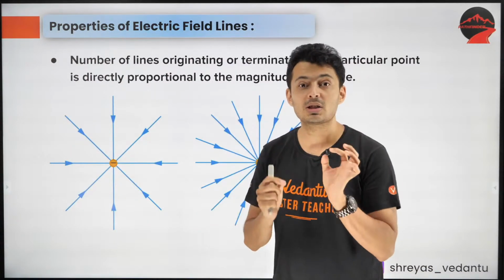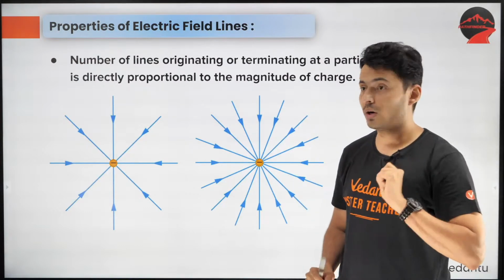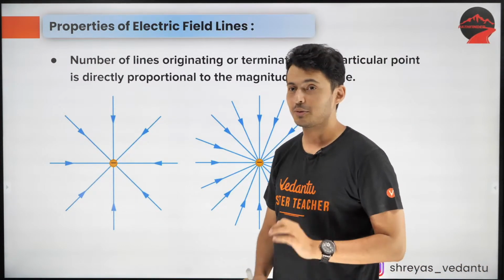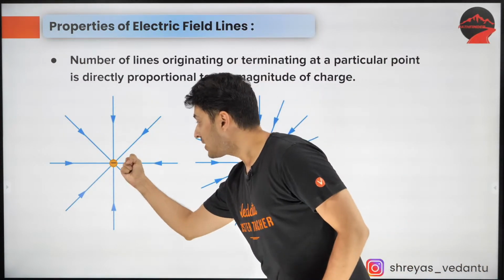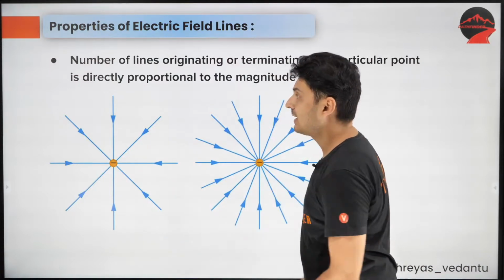It is directly proportional to the magnitude of the charge. This is very important and there are a lot of questions on this also. Yes, more the charge, more the field lines.